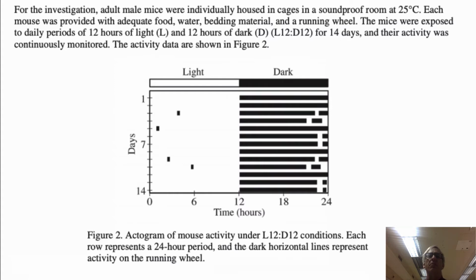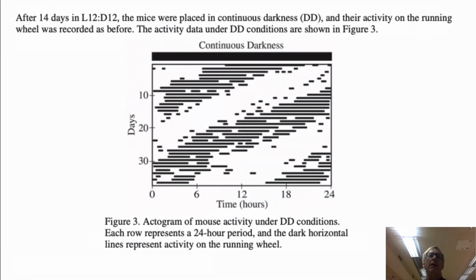Please take a moment, pause the video, study the diagram, read the caption. After 14 days in L12, D12, the mice were placed in continuous darkness, and their activity on the running wheel was recorded as before. The activity data under DD conditions are shown in Figure 3. Once again, pause the video, study the diagram, read the caption.